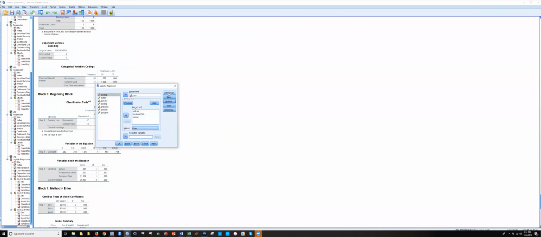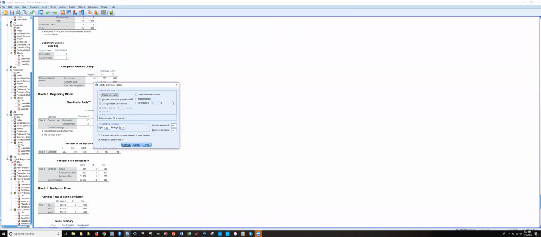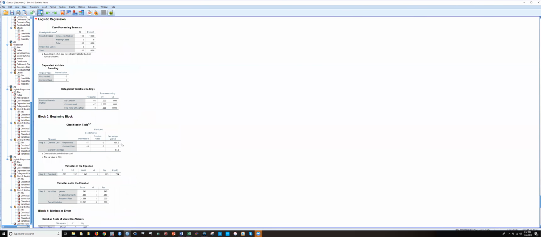Oh, before you do that, you want to see if the model gets better. So you're going to want to go to options. Let's see, where's R squared change? Let's see. Okay, no, you can get Cook's distances and stuff again for outliers. Let's maybe do that. Options, classification correlation. Oh, let's do a case-wise listing of residuals. Okay, so let's do that.